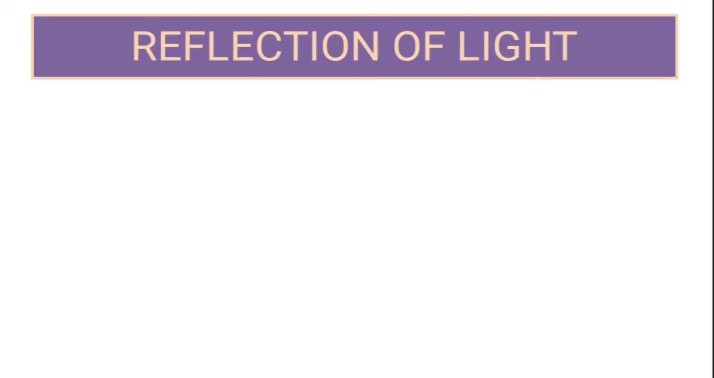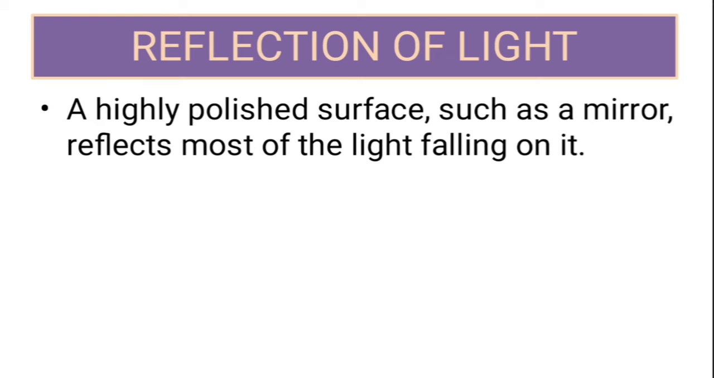Now comes the real part, reflection of light. A highly polished surface, such as a mirror, reflects most of the light falling in it. तो मिरर अगर है, प्रॉपरली पॉलिश्ड उसका सरफेस है, तो ज़्यादातर लाइट तो रिफ्लेक्ट हो जाती है. Now comes the laws of reflection. I hope you remember laws of reflection. I will just give you the hints so that you are able to guess the laws.